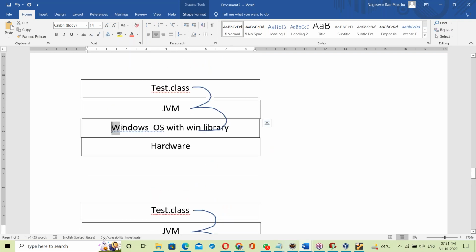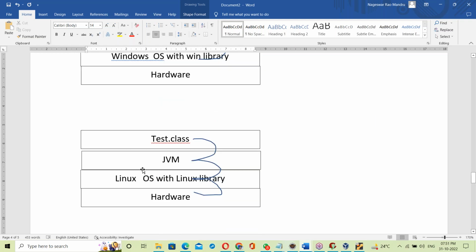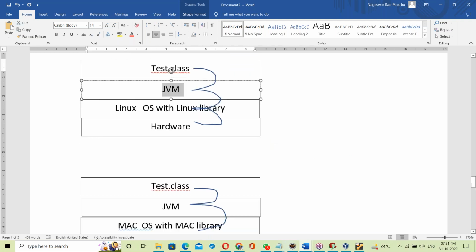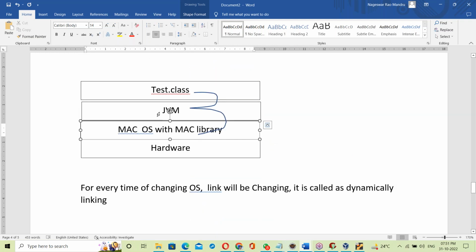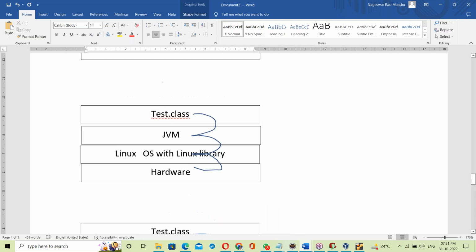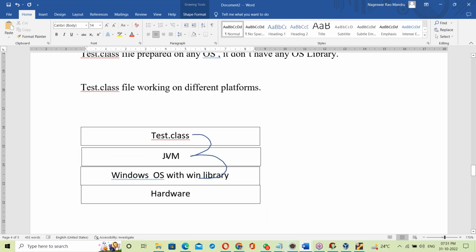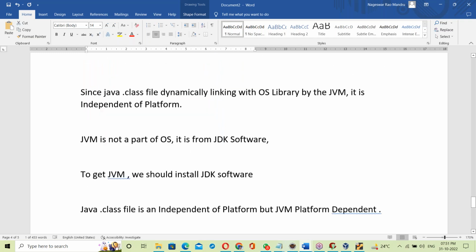To install a JDK on Windows OS, that JDK must have a Windows JVM. If it is a Linux OS, that JDK must have a Linux JVM. If it is Mac OS, that JDK must have a Mac JVM. So the JVM changes, and since the JVM changes, the JDK also changes. Since the JVM is OS dependent, the JDK is also OS dependent.